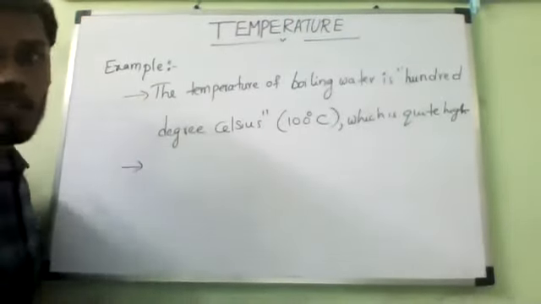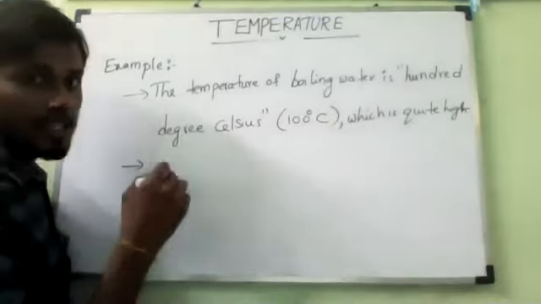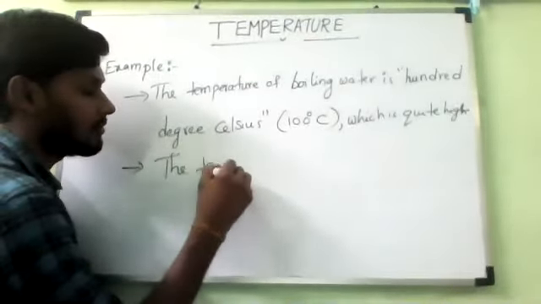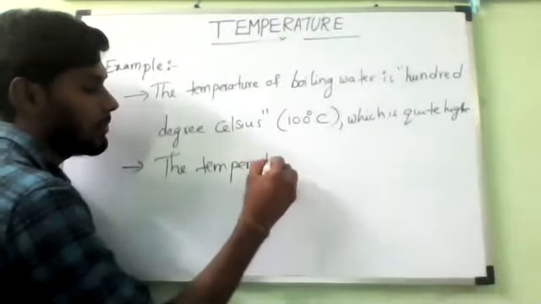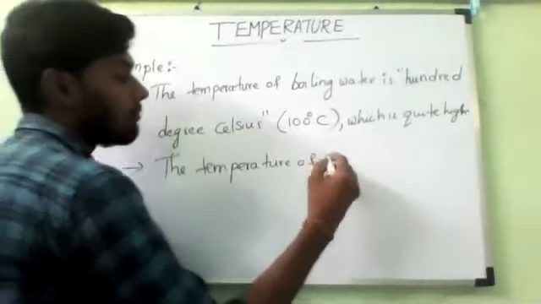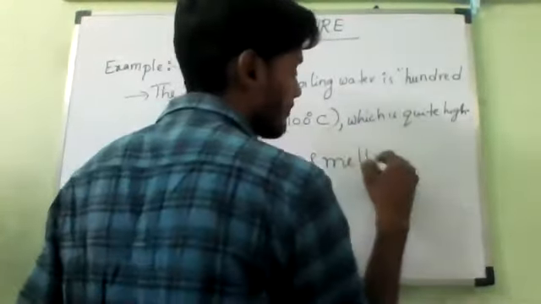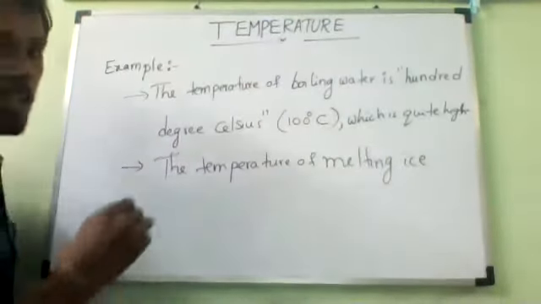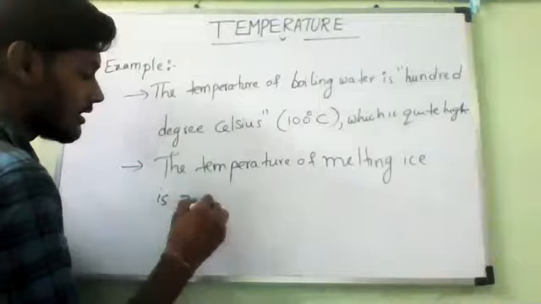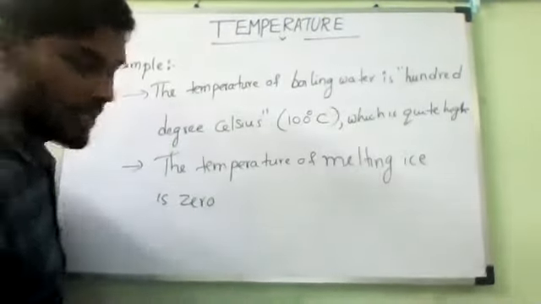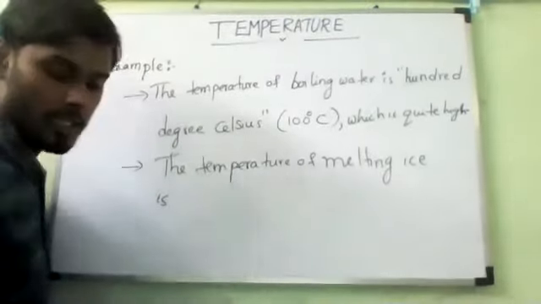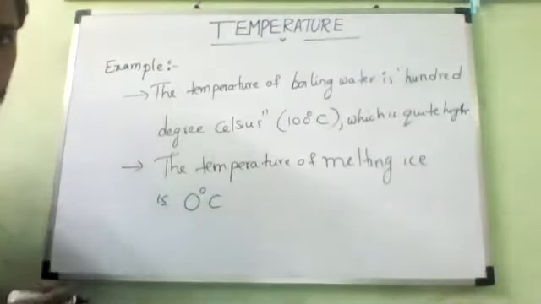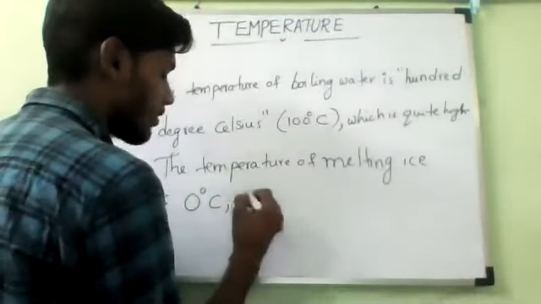Next, in the same way, the temperature of melting ice is 0 degrees Celsius, which is quite low.